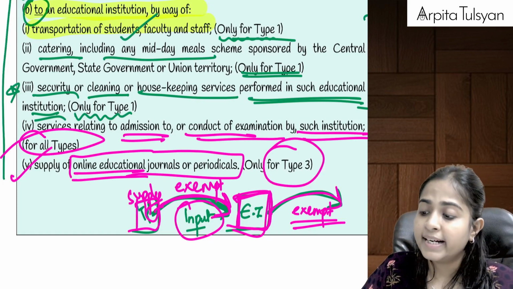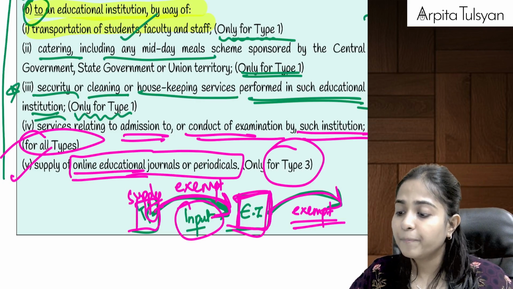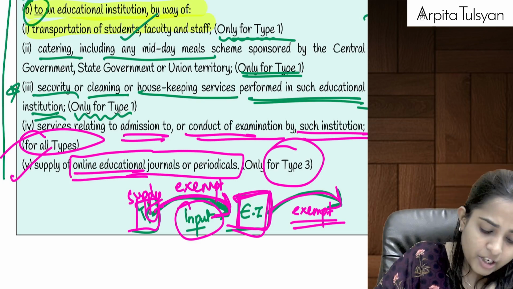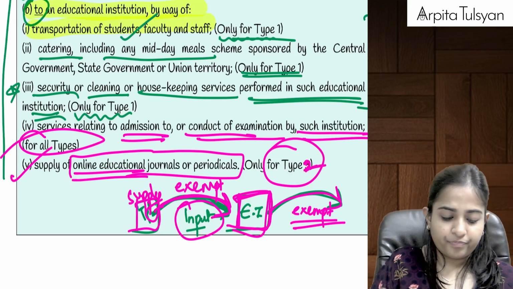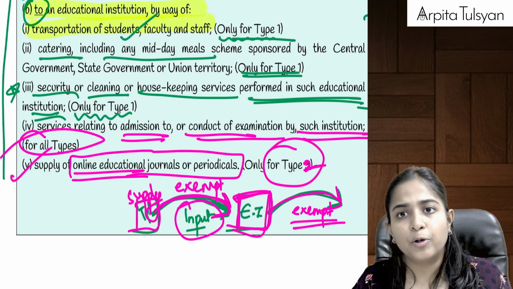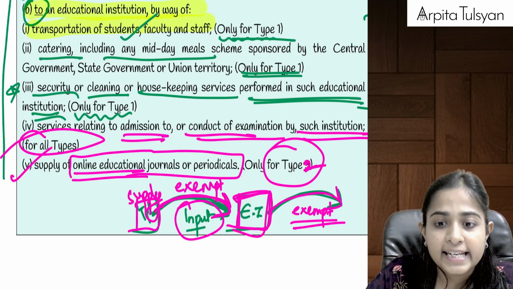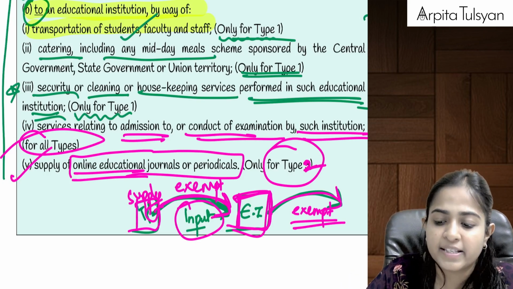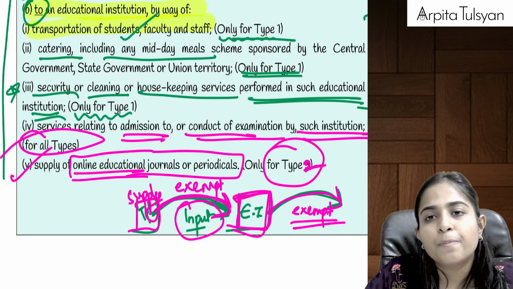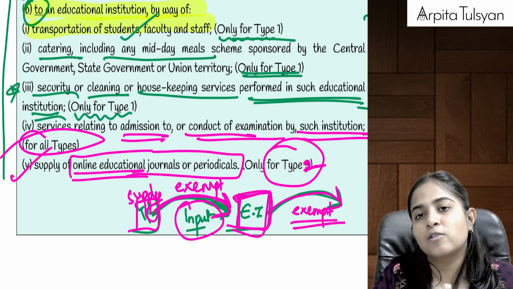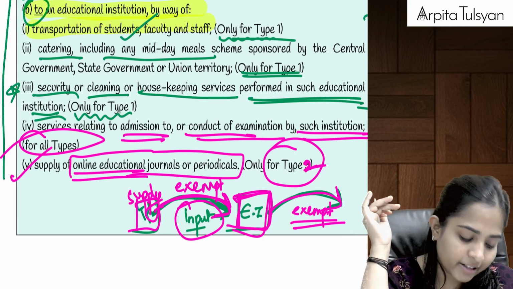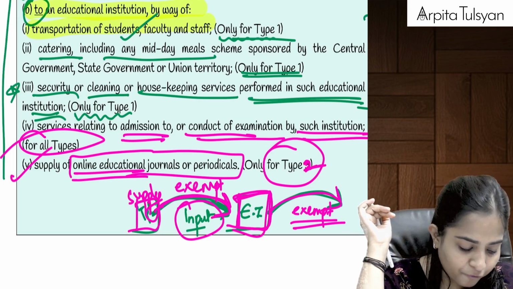Okay, just make this type 2, provided it is only for type 2, that is any university or any college which is providing any qualification which is recognized by law. If those people are taking any such services of getting the periodicals and journals made for its students, etc., then that will be totally exempted from GST.